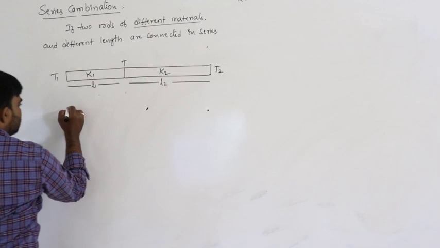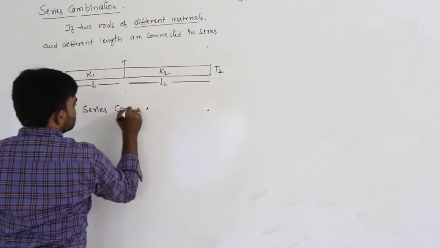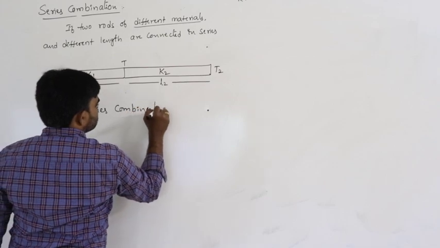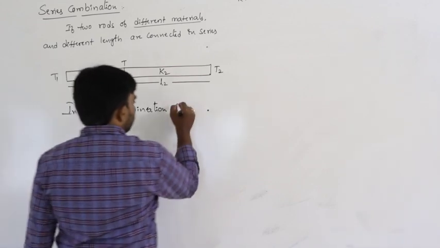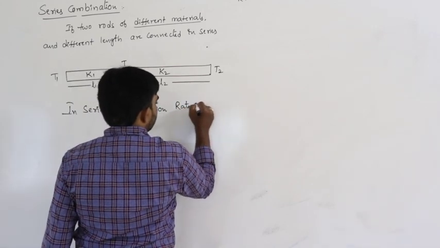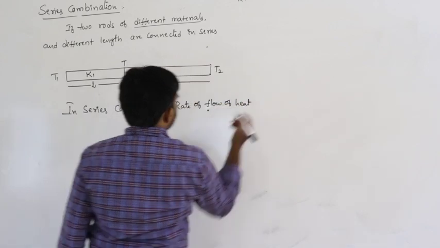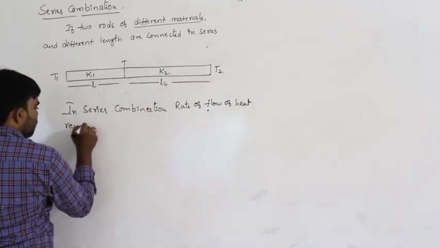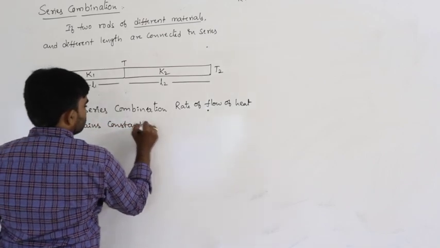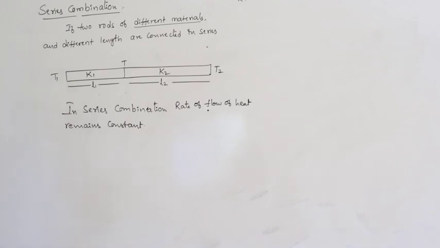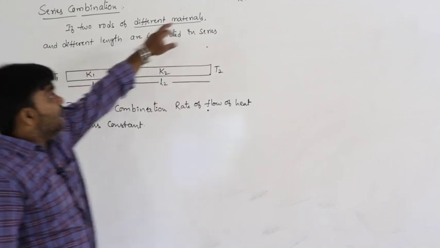So in series combination, rate of flow of heat remains constant, because I remains constant.